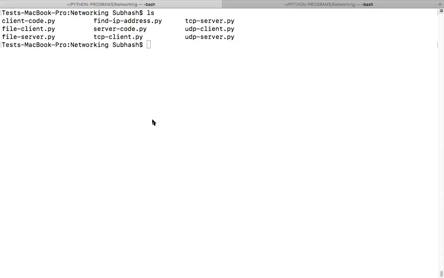Correct? Now the socket. When you're creating a socket, you are supposed to tell what kind of socket you want, whether you want a TCP socket or a UDP socket. Correct? Yes or no? Yes, sir. You got to tell what kind of socket you are trying to communicate with. So you need a TCP socket or a UDP socket. So how do you differentiate? I'll tell you in some time.